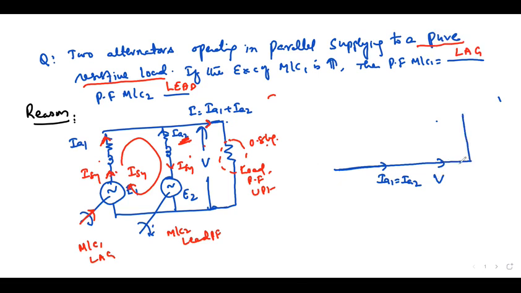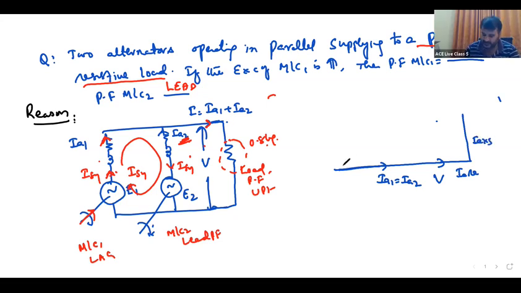IA XS. This is what? E. E1 is equal to E2 now. This is the phasor diagram. Both are overlapped, one over the other. Two phasors, they are one over the other. IA RA, IA XS. Both are operating at UPF. UPF means current is in phase with V.